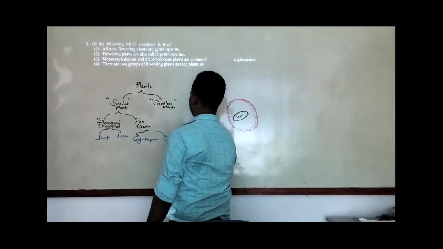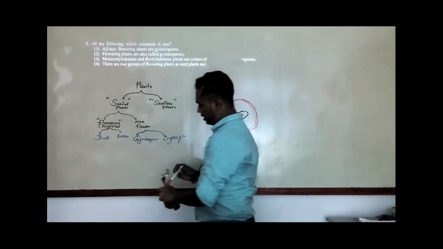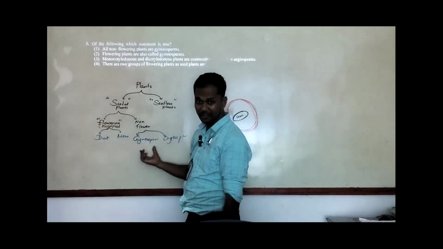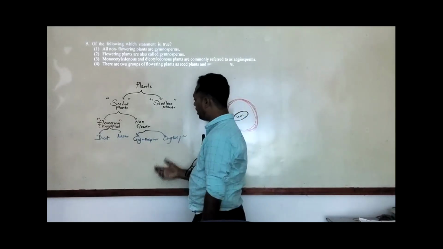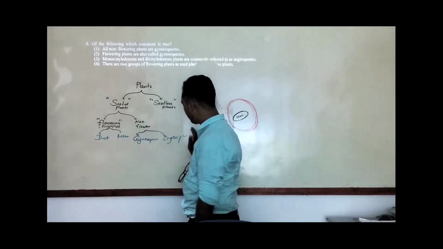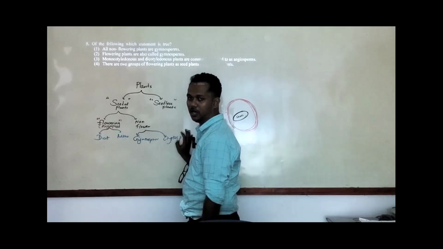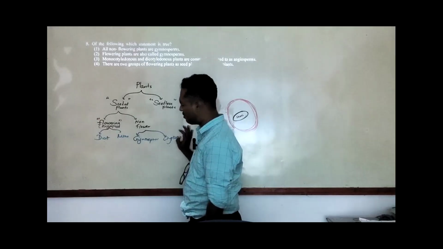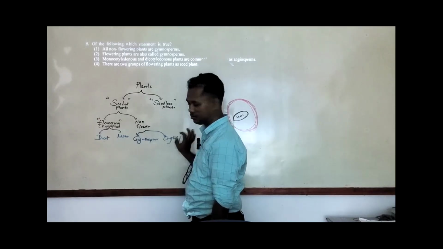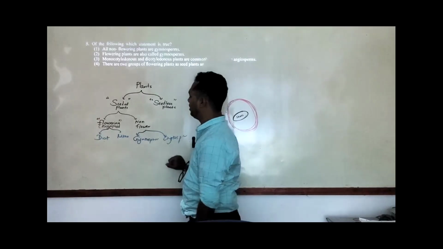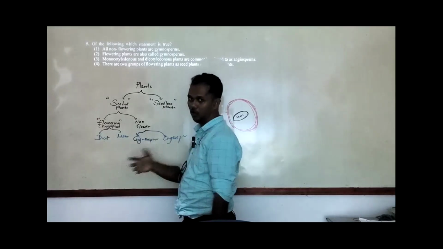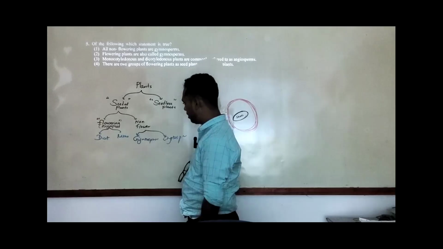Okay, cryptosperms. The thing is, gymnosperm means they have naked seeds. But not all the non-flowerings are naked. Some of them have the cryptosperm type also, but I don't know whether these terms are available in your textbooks. Check your textbooks. Then gymnosperms mean the naked, open seeds are there, right?